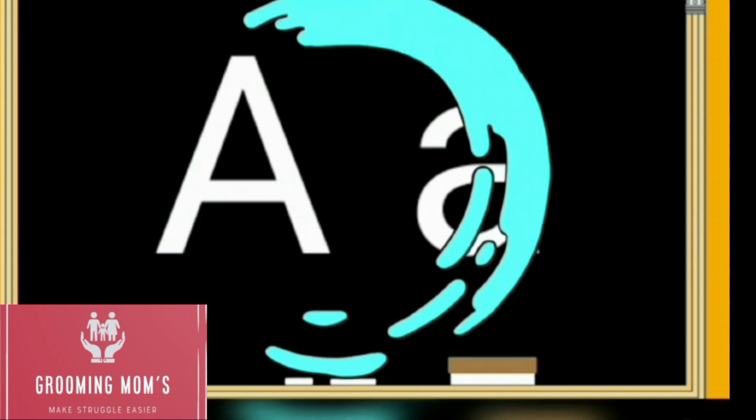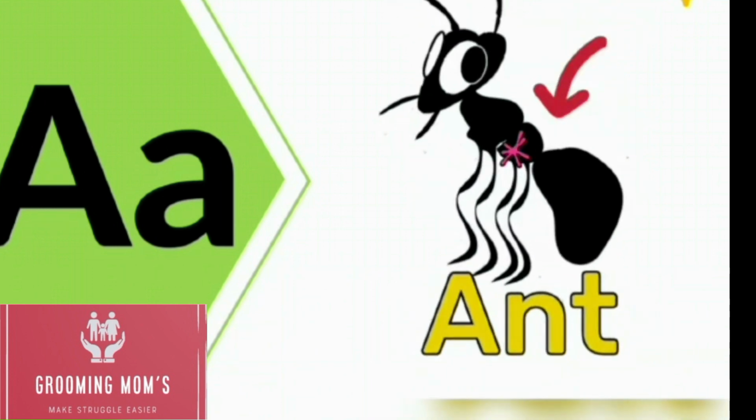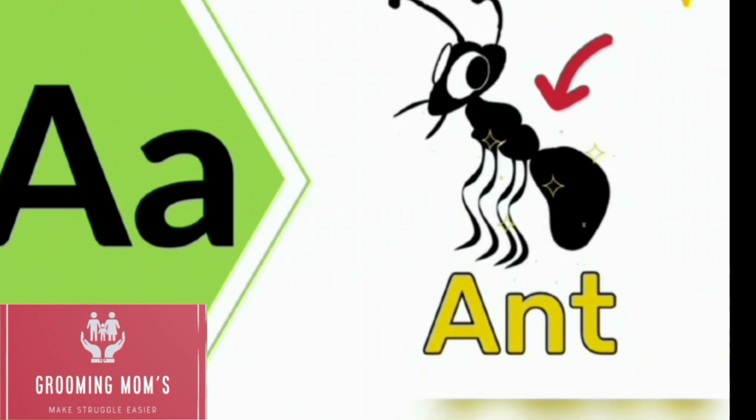Now children, let us learn the vocabulary of letter A. A makes the sound A. This is an apple. Apple is a fruit. It is of red color. A for apple. This is an ant. A for ant. Ant is a small insect.